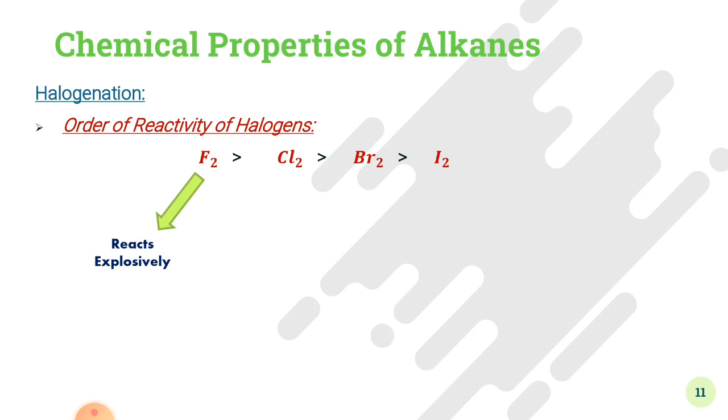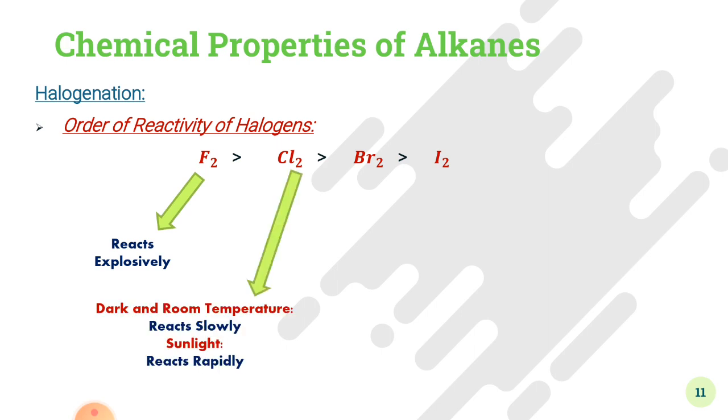This means that fluorine is the most reactive halogen out of all the other halogens. Chlorine reacts slowly in a dark room at room temperature. However, if sunlight is provided, then it reacts rapidly with the alkanes.